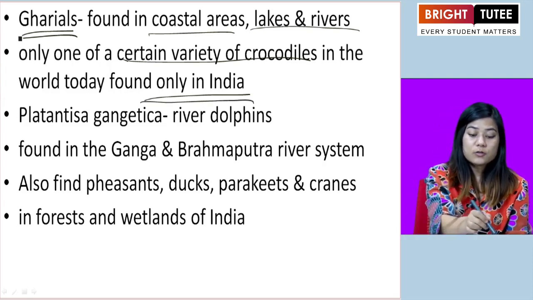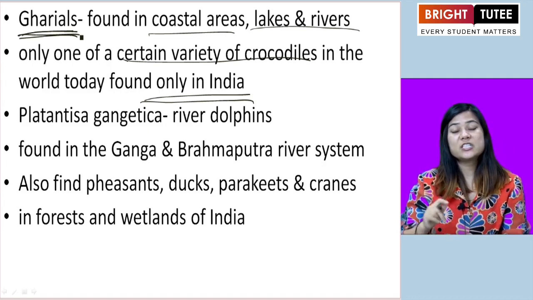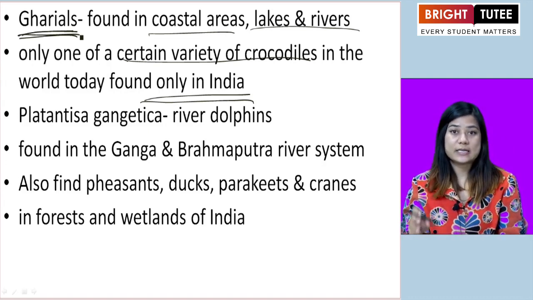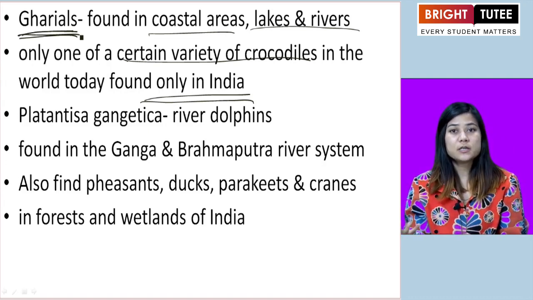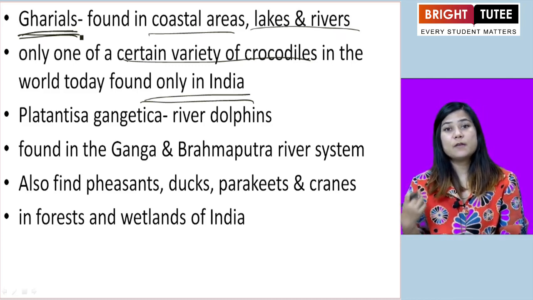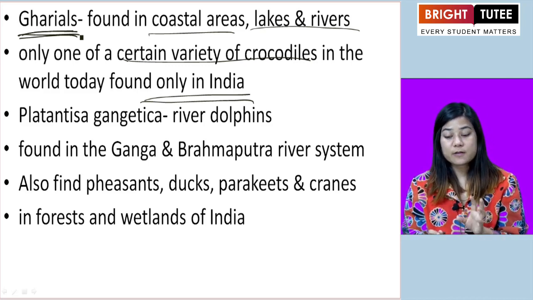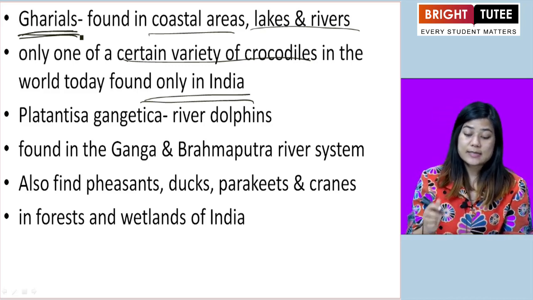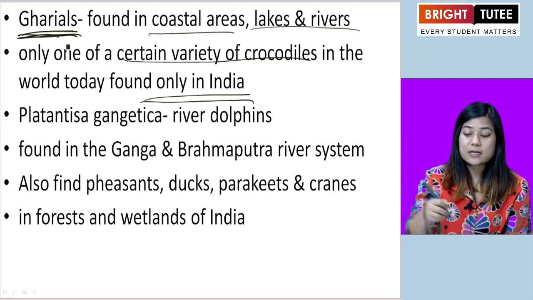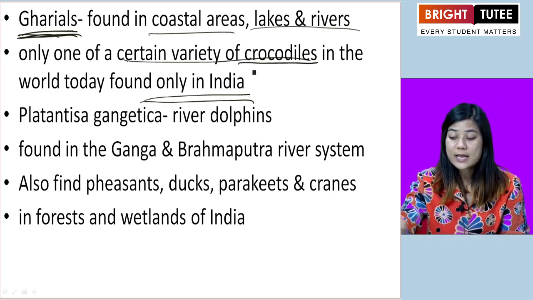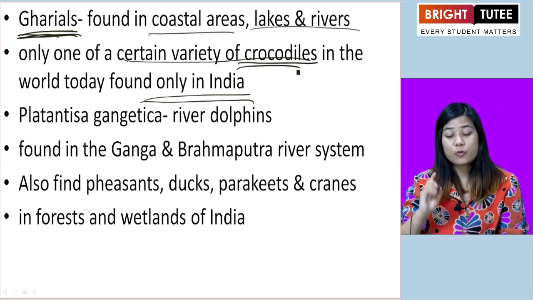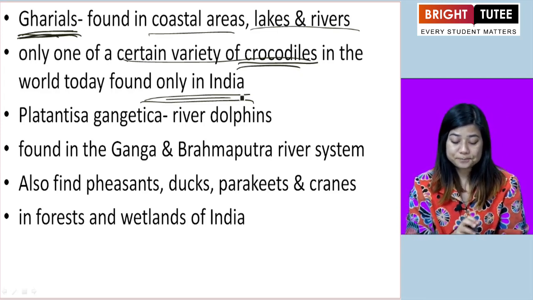There are certain animals which can be found only in India. If we do not conserve these animals, then they'll go extinct and they will not be found anywhere. One of those animals found only in India is the gharial. It's a certain kind of crocodile in the world which is only found in India.